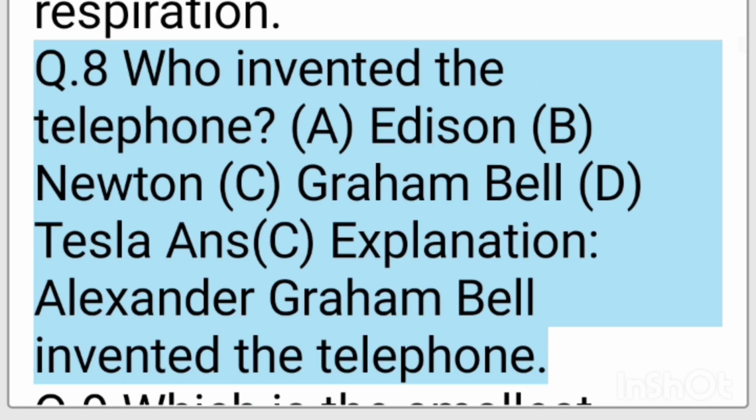Q8. Who invented the telephone? A. Edison. B. Newton. C. Graham Bell. D. Tesla. Ans. C. Explanation. Alexander Graham Bell invented the telephone.